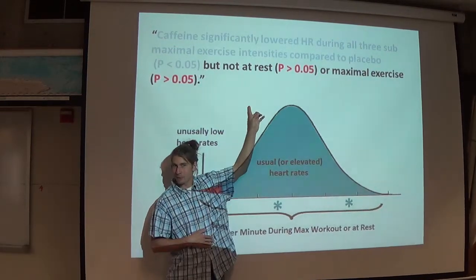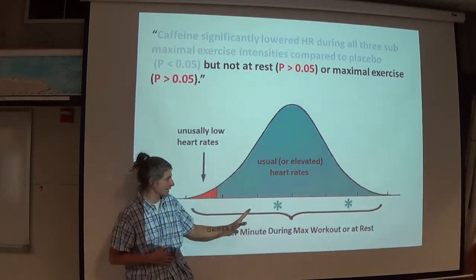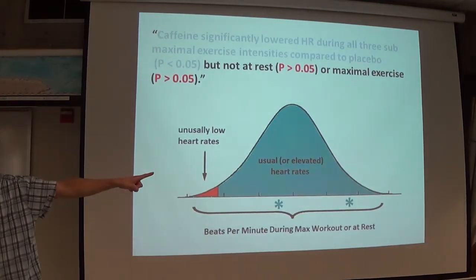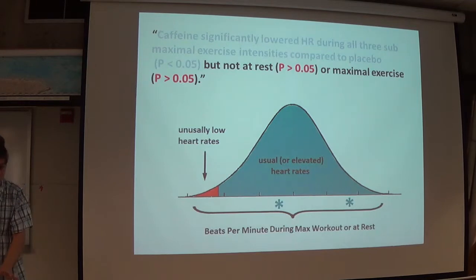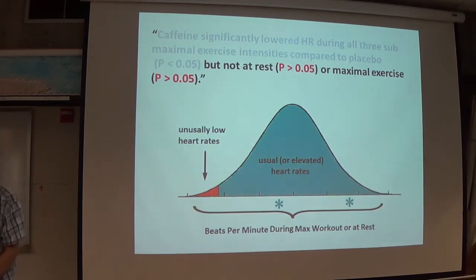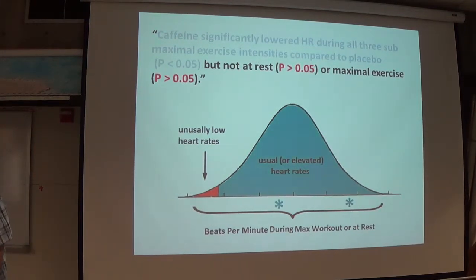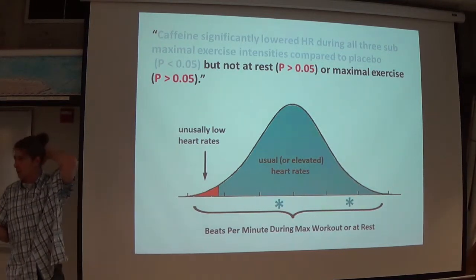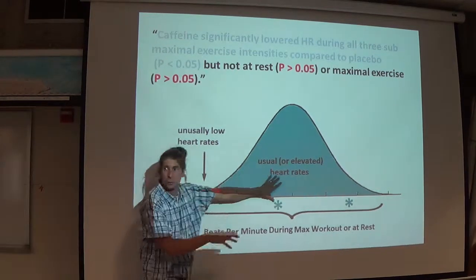When they tell me p-values are bigger than 5%, that means that data landed in the curve somewhere. It might be way off to the right, in which case we're nervous about these cyclists' hearts exploding. But if they're way off to the right, they're definitely not lowered, correct? So when they say the p-values are bigger than 5%, that's what it implies. It implies that nothing unusual happened.